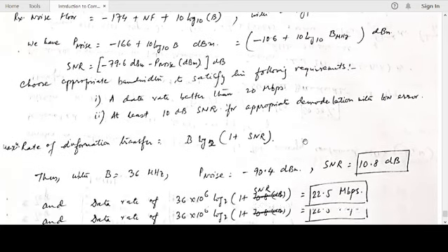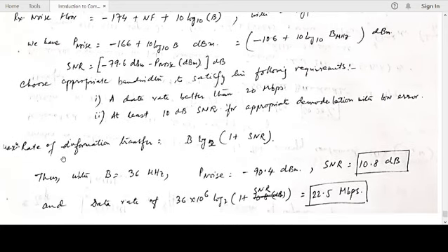Data rate means we invoke the formula we had studied a couple of lectures back regarding channel capacity, where we said that the maximum achievable data rate is upper bounded by Shannon's formula, B log base 2 of 1 plus SNR. Here SNR is not in dB, it's on a normal scale.